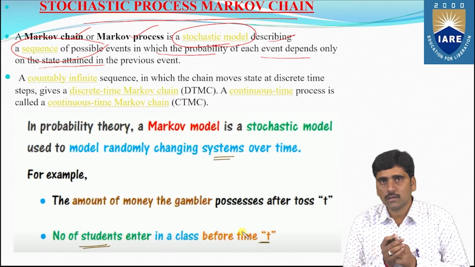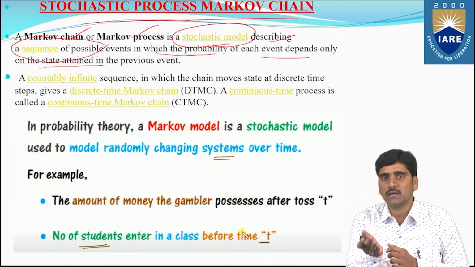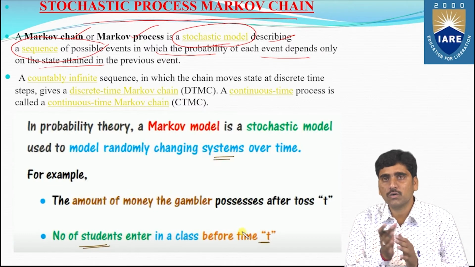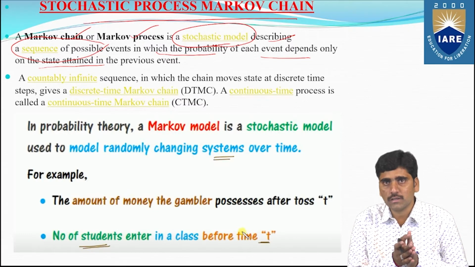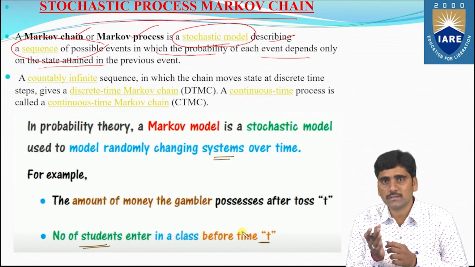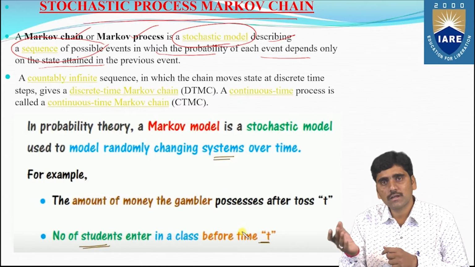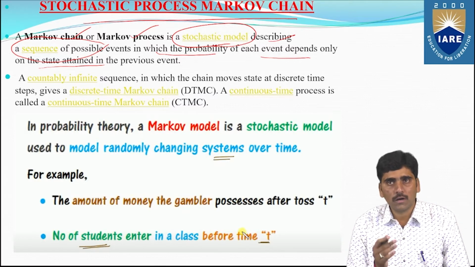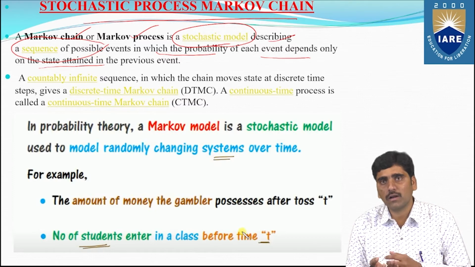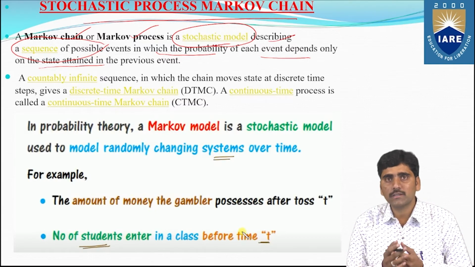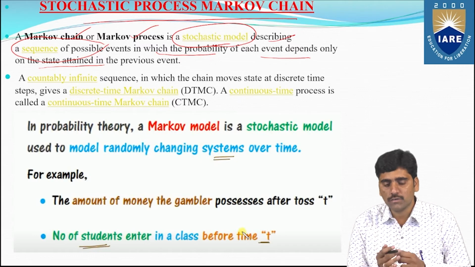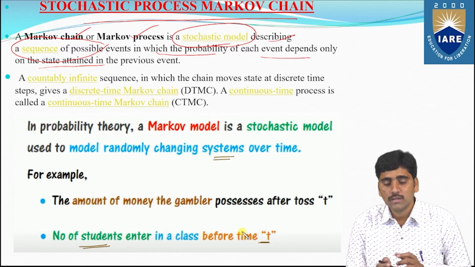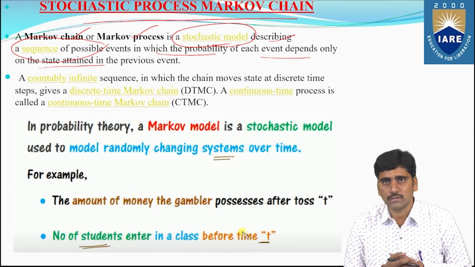That means the sequence of events depends on the previous event, so that events depend on one another. The previous event determines the next event, and the next event depends on further coming events. So a Markov chain or Markov process is a random model or stochastic model for describing the sequence of possible events in which the probability of each event depends only on the state attained in the previous event.